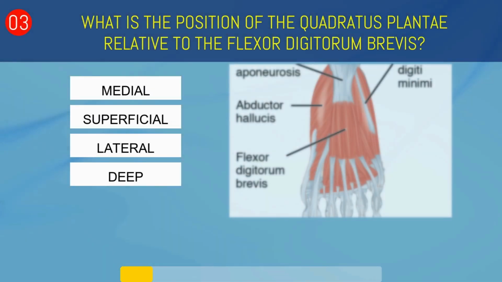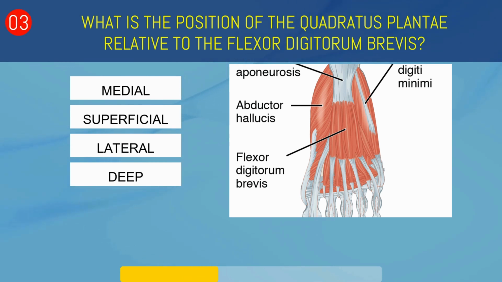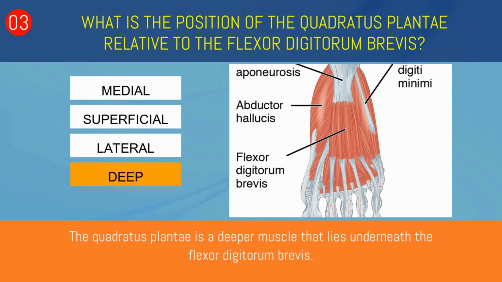What is the position of the quadratus plantae relative to the flexor digitorum brevis? Medial, superficial, lateral, or deep? Deep. The quadratus plantae is a deeper muscle that lies underneath the flexor digitorum brevis.